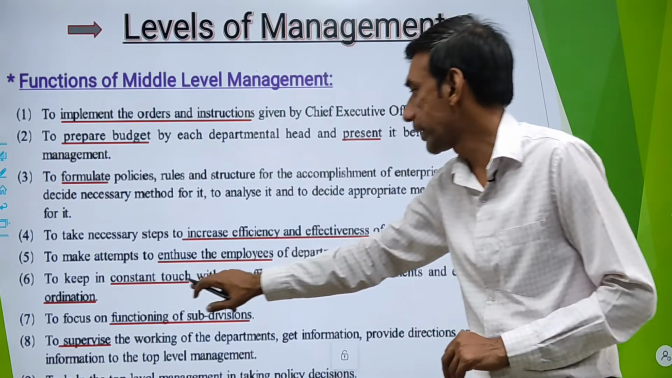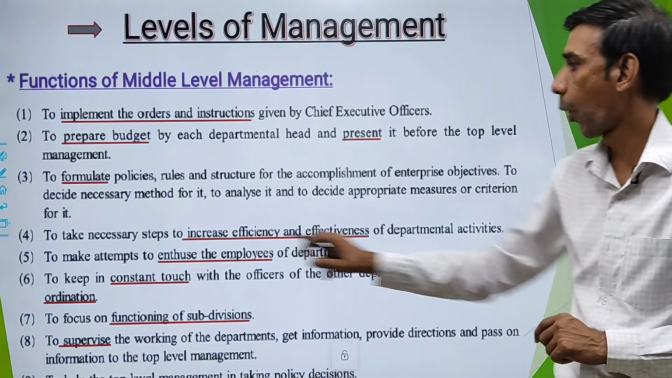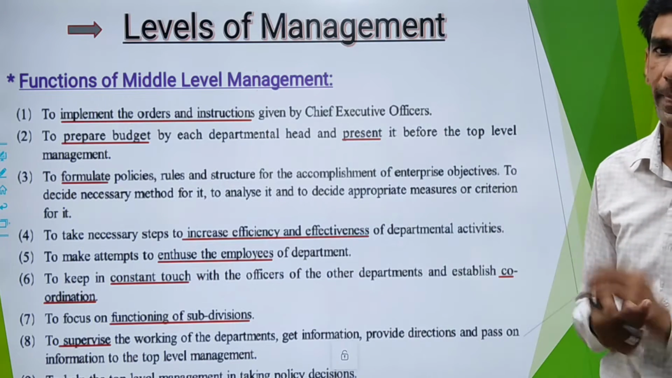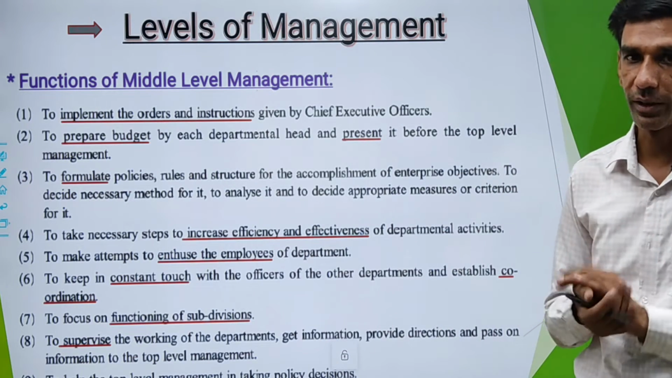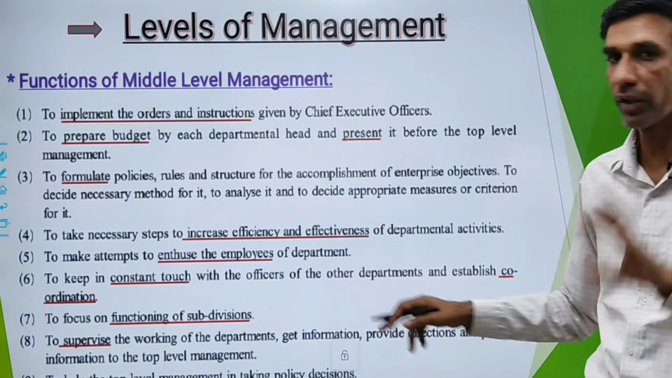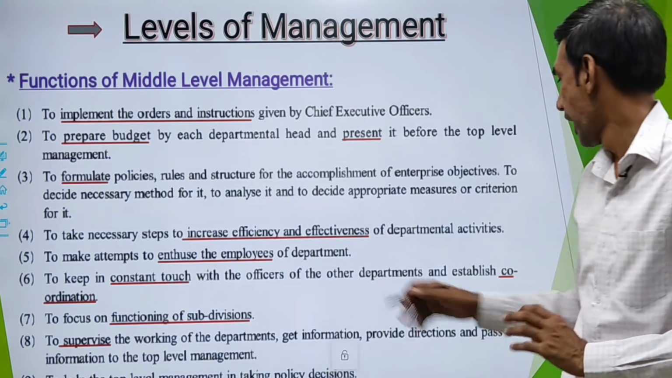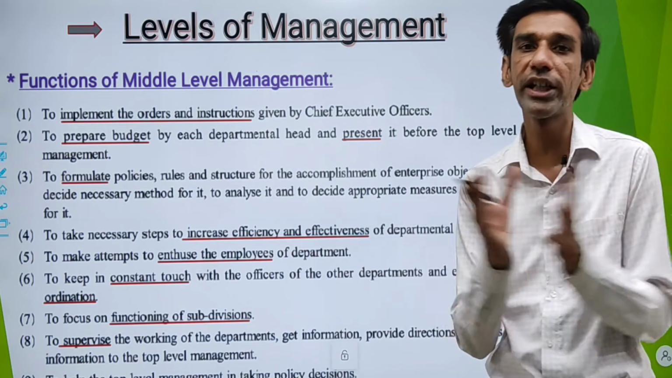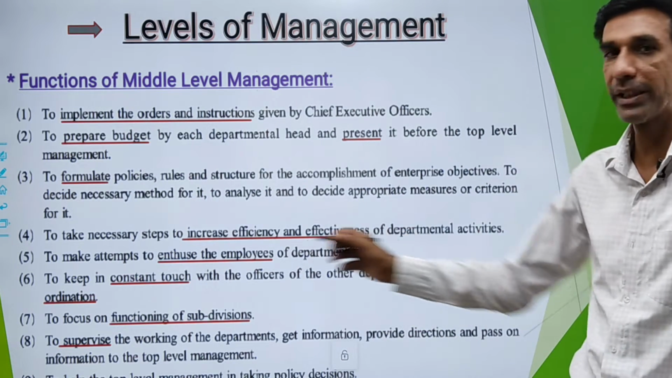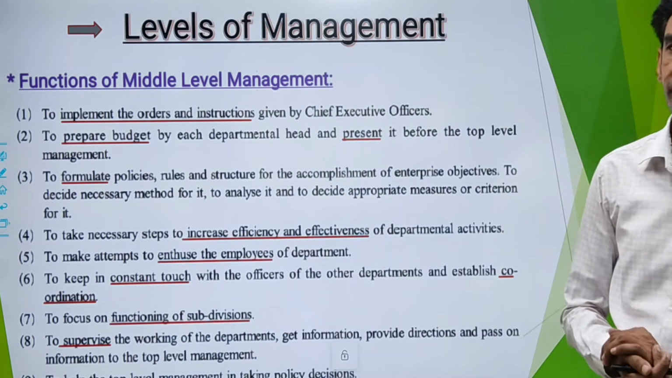Next is to keep in constant touch with the officers of the other department and establish coordination. No department can work in a loop. There has to be coordination between different departments, so there has to be constant touch with the officers of other departments. At the same time, they have to establish coordination. Coordination means cooperation.